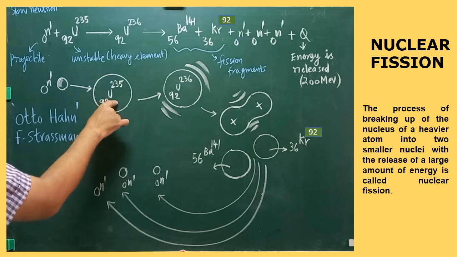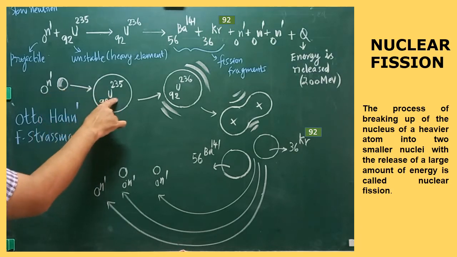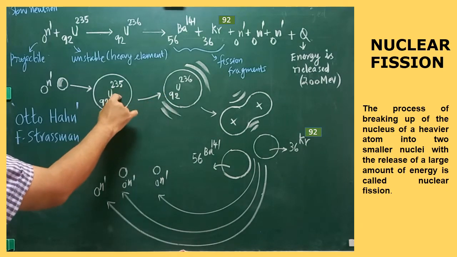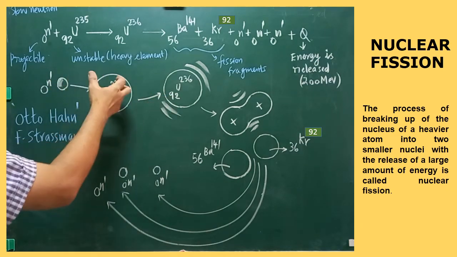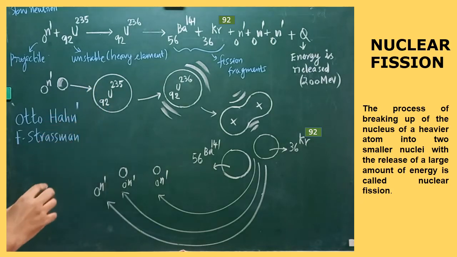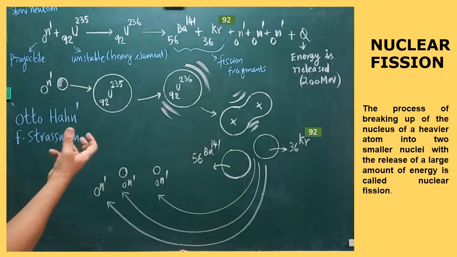That is a target. Is it clear? When a neutron bombards this, what will happen? This neutron will be absorbed by the uranium-235 (92 protons) because of the capture. This is called capture. Are you clear? So, neutron capture.